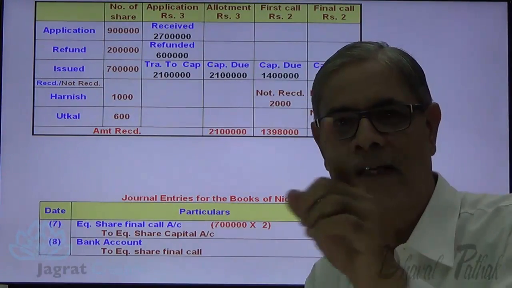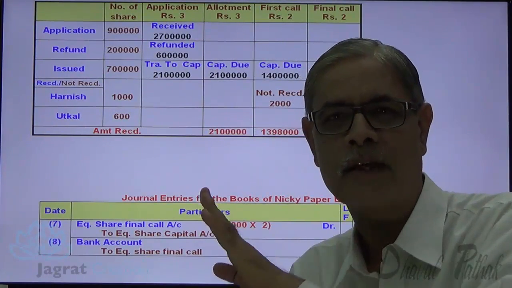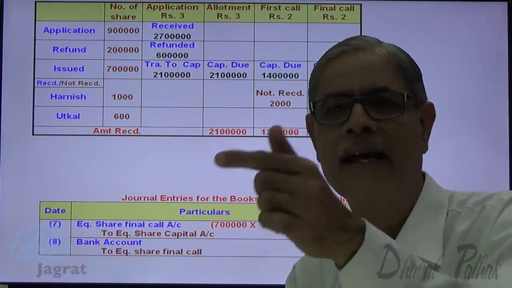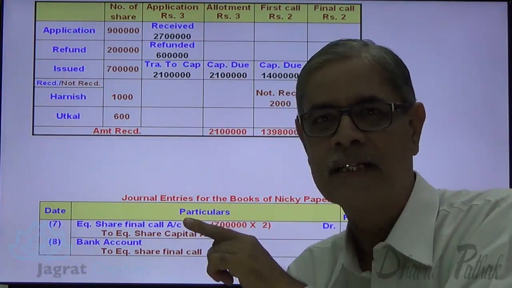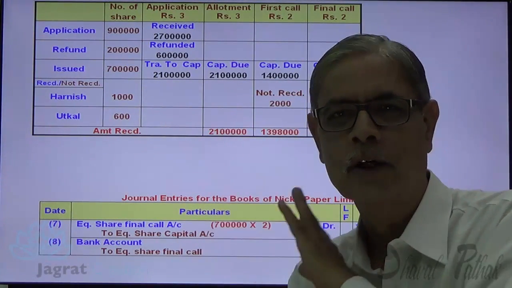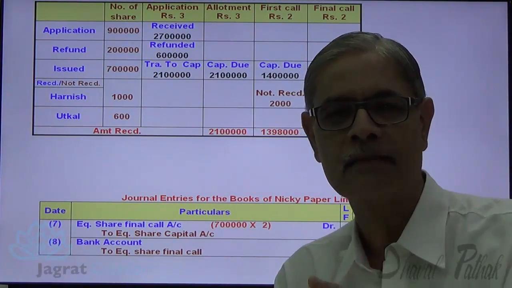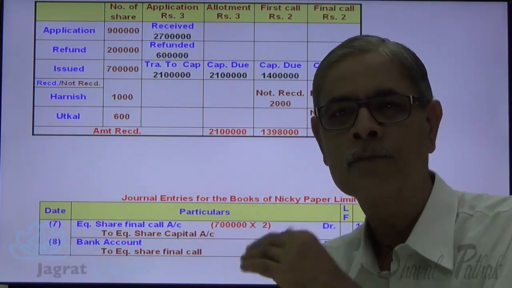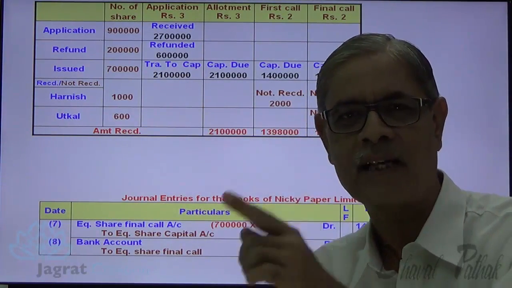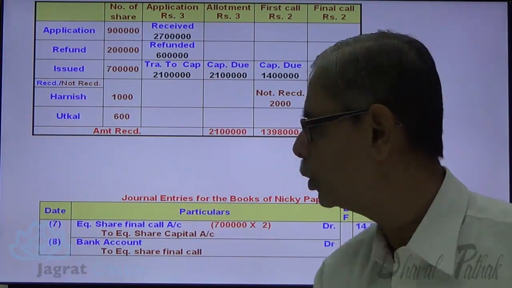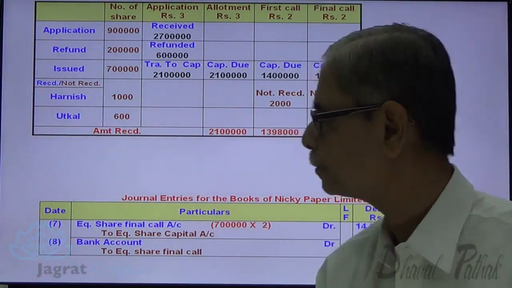So there is a debit balance of 3,200 in share final call account. This debit balance gets credited, gets closed when we write the forfeiture entry, because the amount recoverable that stands as a debit balance in share final call account, on forfeiture of shares, what do we do? The capital that has been already received is forfeited and the amount that is receivable is now not recoverable. And when the amount is not recoverable, the debit balance that stands against that must be squared. So this is how there is a debit balance in share final call account of 3,200 rupees.